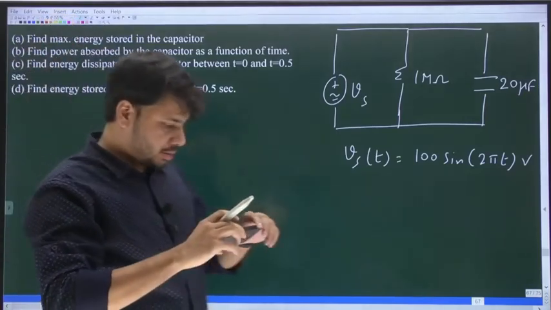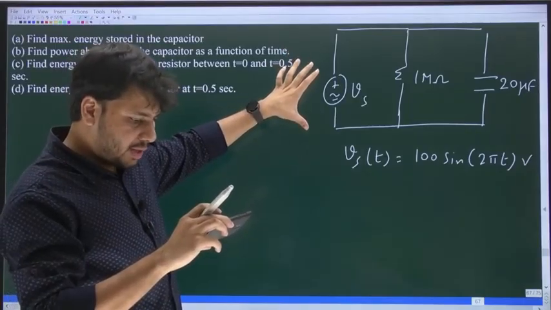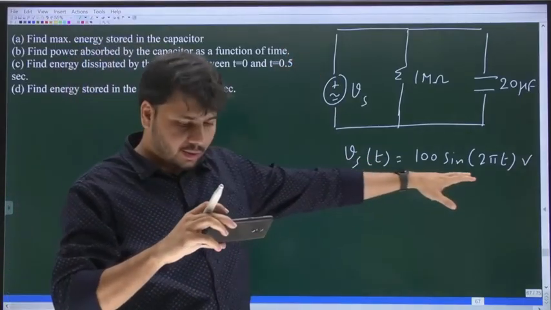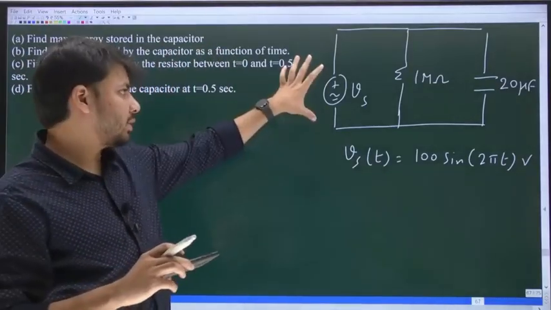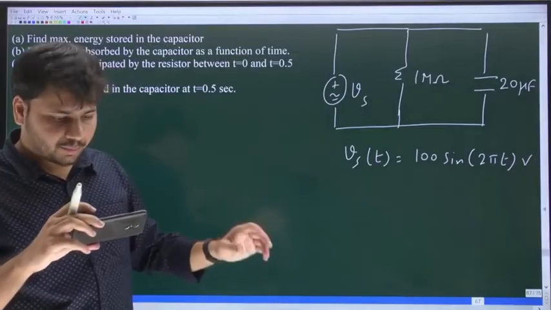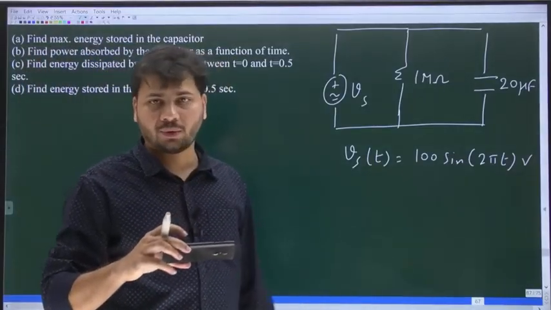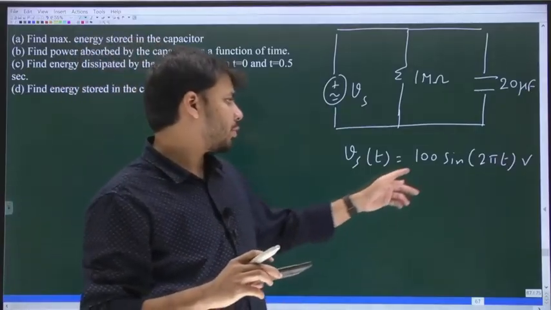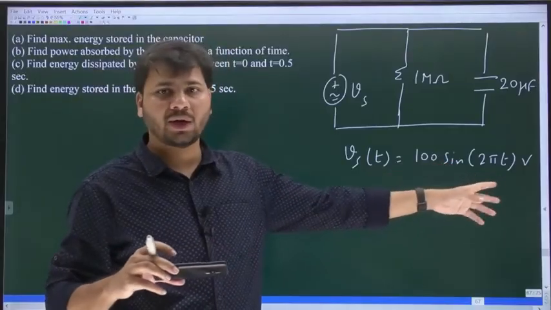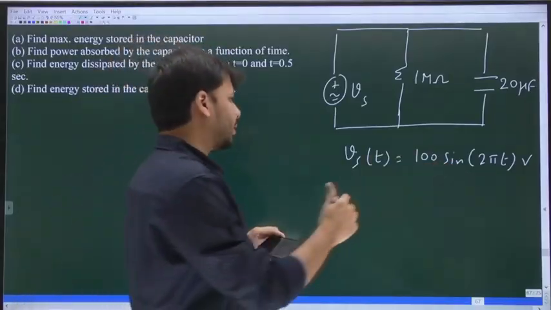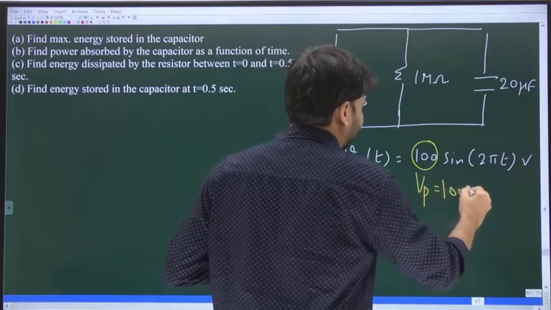So in this circuit, you can find a voltage source whose value is 100 sine 2 pi t. Is it not a sinusoidal voltage source? So this voltage source is a sinusoidal voltage source whose value is 100 sine 2 pi t volts. What is the peak value of the sinusoidal voltage? Vp sine omega t, Vp is 100. So it's 100 volts.